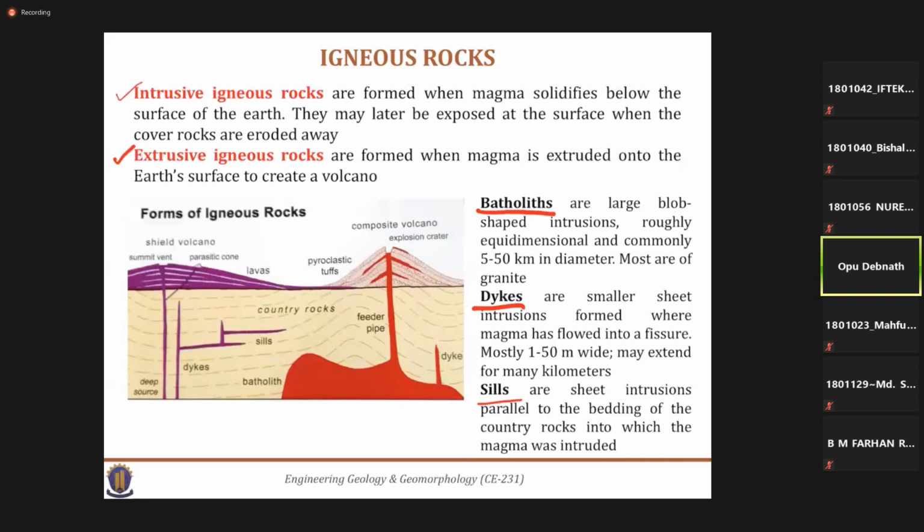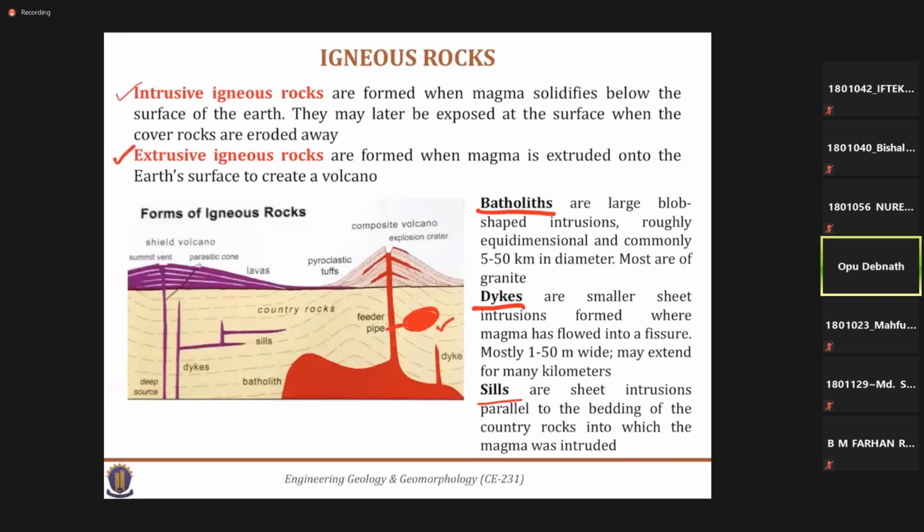So suppose it's moving upwards. If there is a void in this area, very close to this feeder pipe, that means this piping path, there is a chance to create a channel, and the magma passes through this area. Yes, this void can be filled by this liquid magma, and then after the solidification and cooling process, you will get an intrusive igneous rock here.